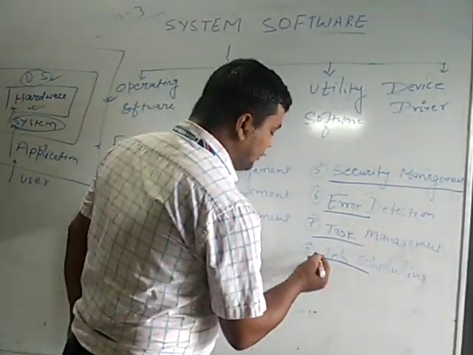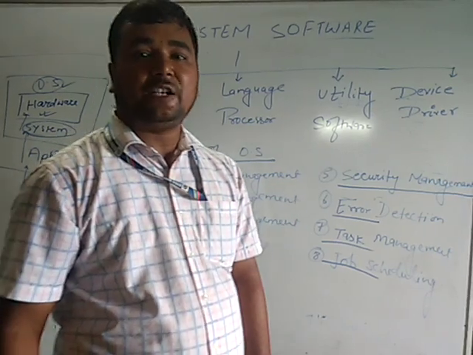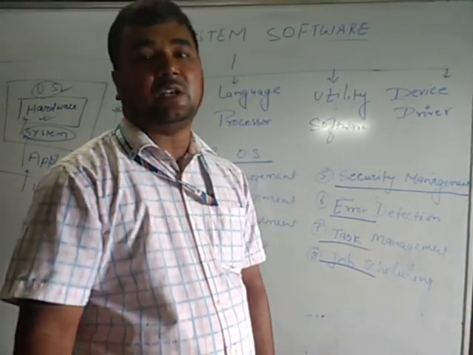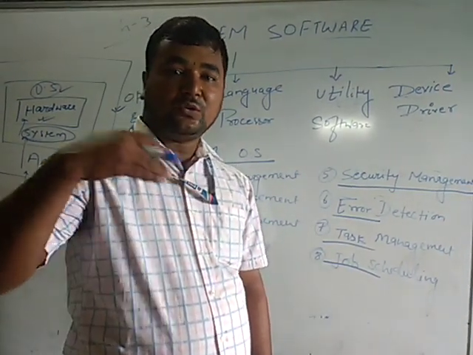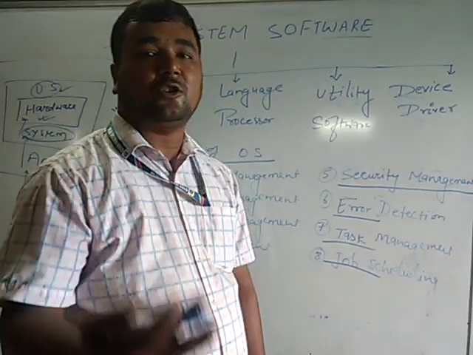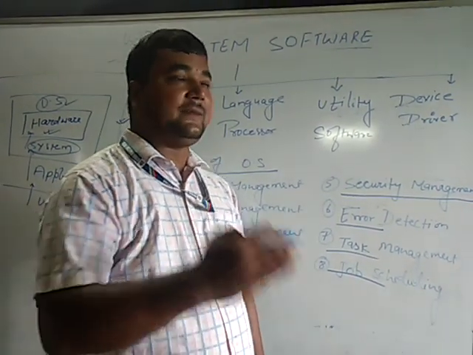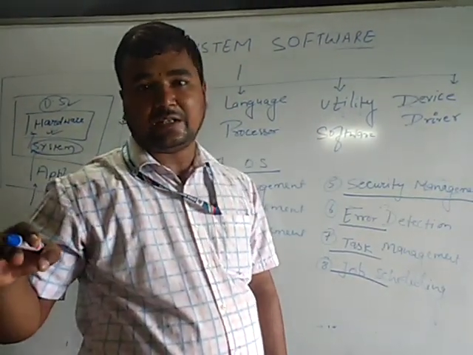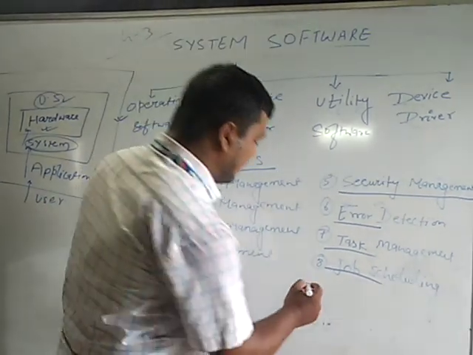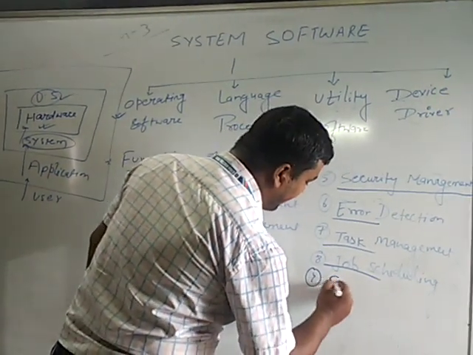Next, job scheduling. Job scheduling is what? It provides jobs to every unit of the computer. As you know, the user gives multiple jobs to the computer, and it gives jobs to the different units at the same time. Clear?